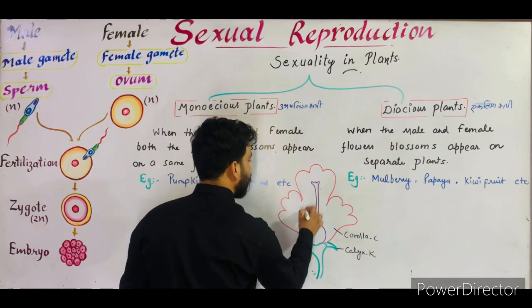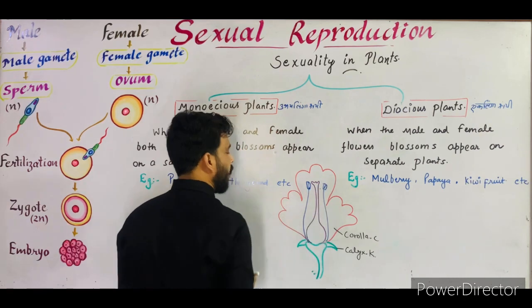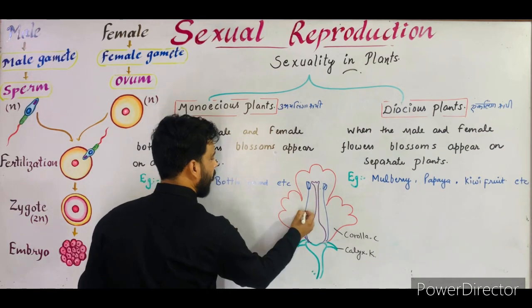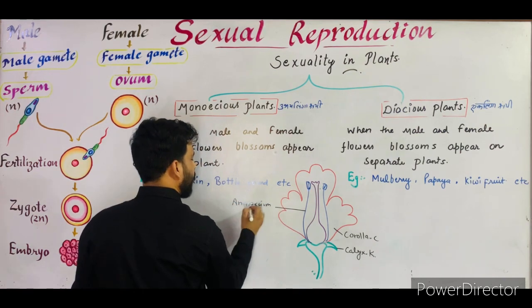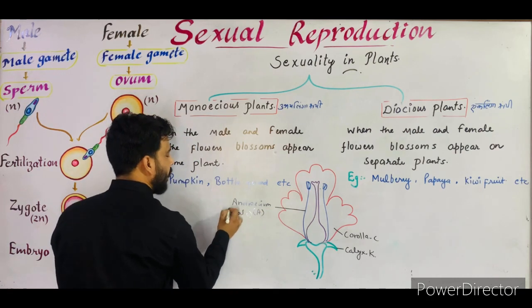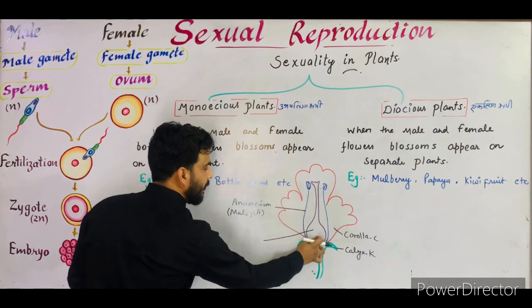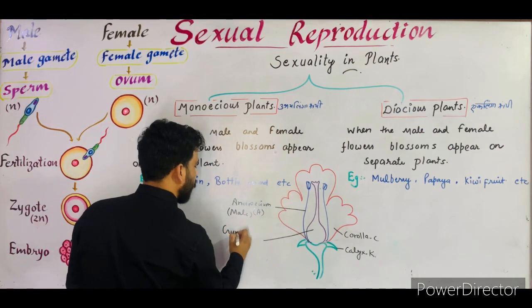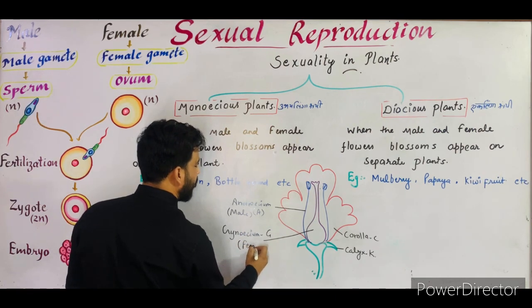And these are the male organ which are known as androecium. So these are the androecium, and androecium is represented by capital A, and it is the male part of the flower. Now the second one is gynoecium, which is situated in the center. So it is the gynoecium represented by capital G, and it is the female part.